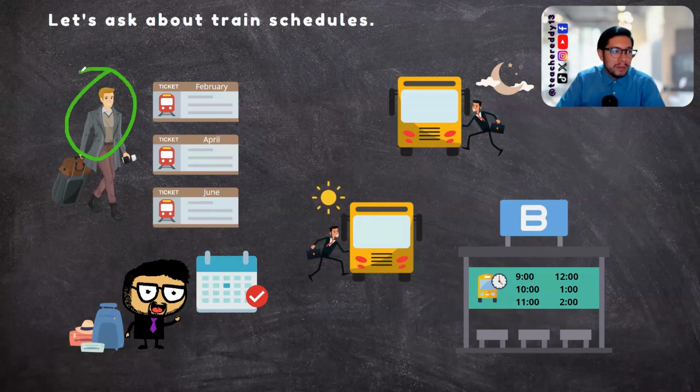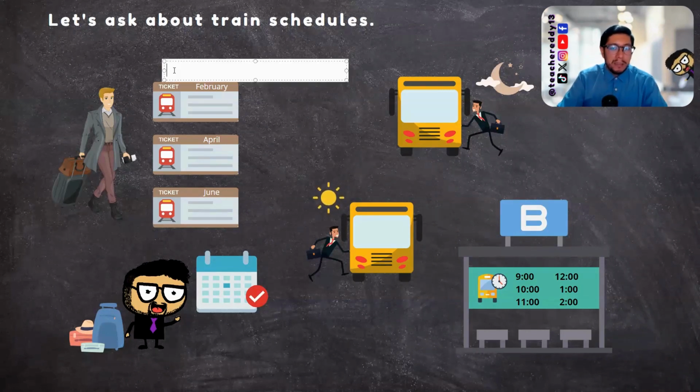Let's focus on Mr. Ramirez. Tell me, does he travel 3 times a year? Yes, he does. Does he travel 5 times a year? No, he doesn't. Does he travel 10 times a year? No, he doesn't. Check my next question.